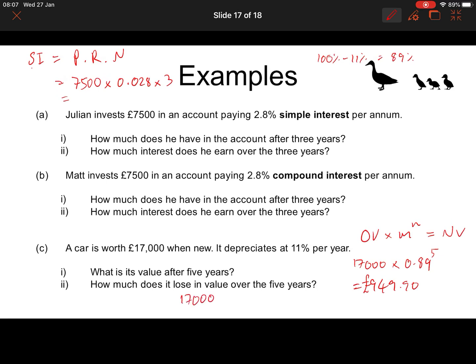How much value did it lose? Well, it's going to have lost 17,000 minus what it's now worth. Okay, so 17,000 minus the answer. It's lost 16,050.71 to 2 decimal places. Okay, hope that makes sense. There's going to be one more video, which is some practice around